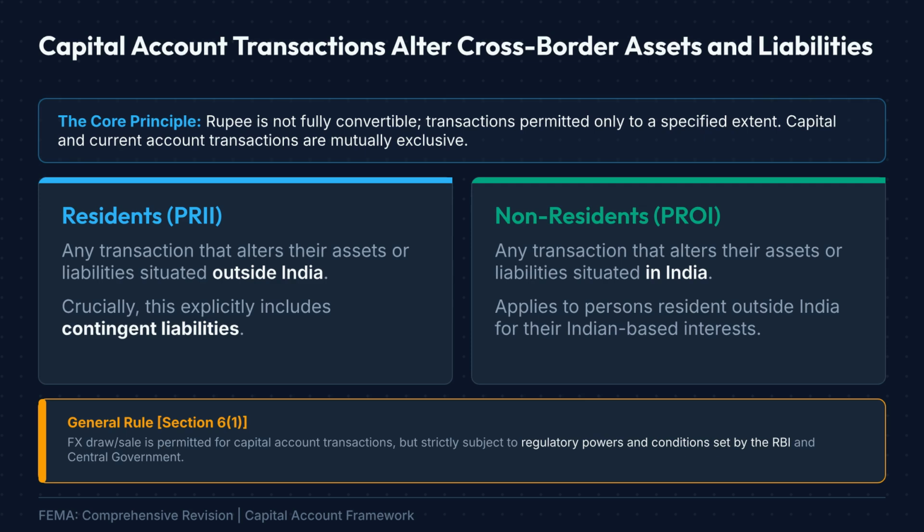To understand capital account transactions, begin with one important fact: the Indian rupee is not fully convertible. Therefore, capital account transactions are permitted only to the extent specifically allowed under FEMA. Capital and current account transactions are mutually exclusive. A capital account transaction is one that changes assets or liabilities across borders. For a person resident in India, it means altering assets or liabilities situated outside India, including contingent liabilities. For a person resident outside India, it means altering assets or liabilities located in India. Although FEMA permits foreign exchange transactions for capital account purposes, they remain subject to the regulatory powers of the RBI and the central government.